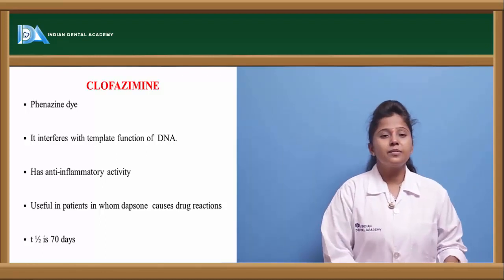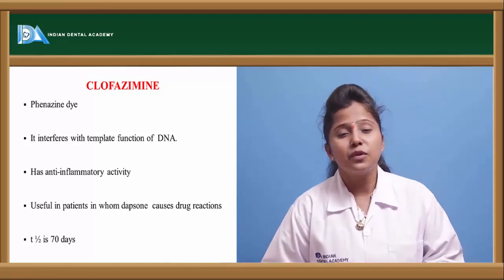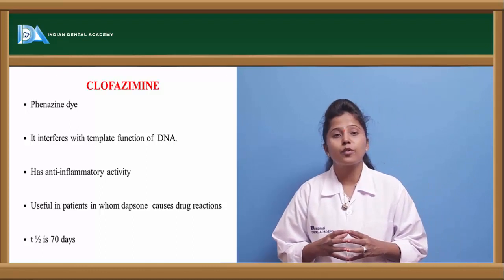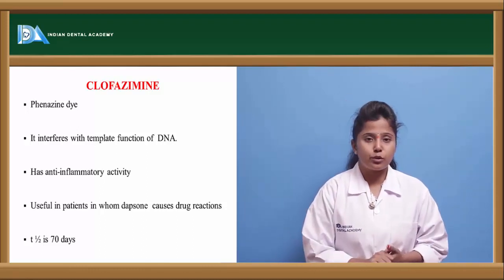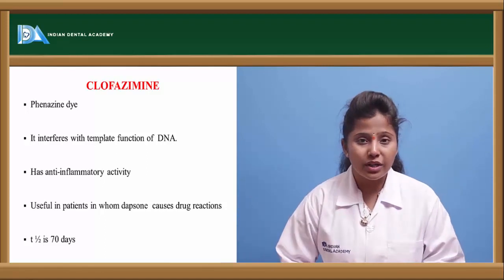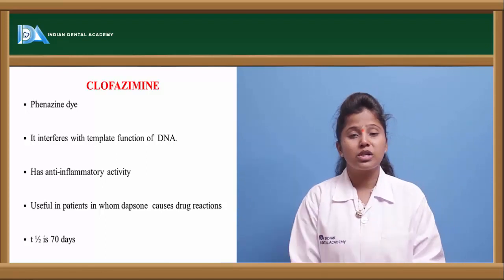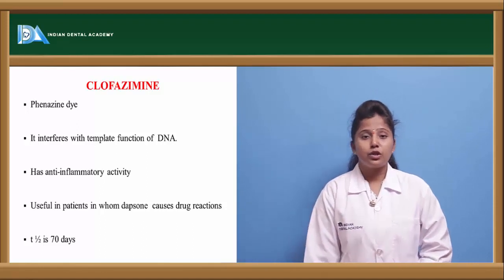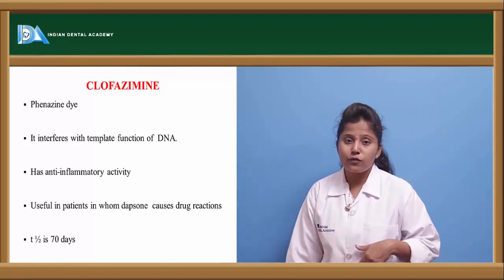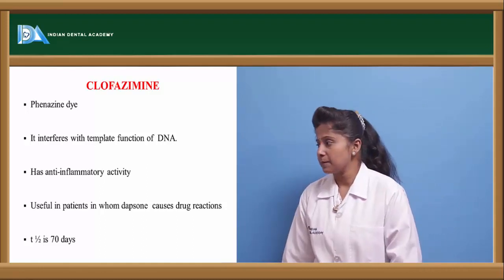This clofazimine is very useful in patients who may not show a proper effect for dapsone. Even this bacteria is tolerant and shows resistance towards the drugs if we give them individually. So that is the reason if dapsone fails to show its effects, then clofazimine is very useful in that case.